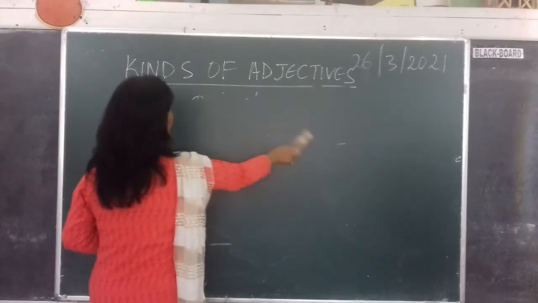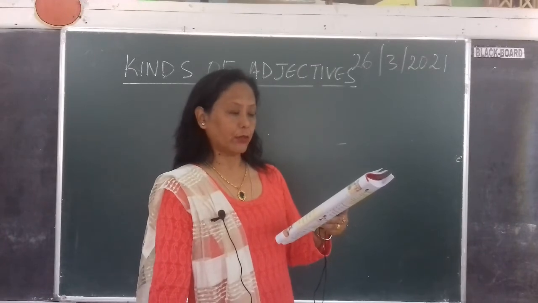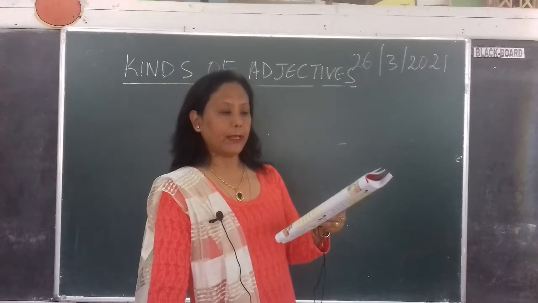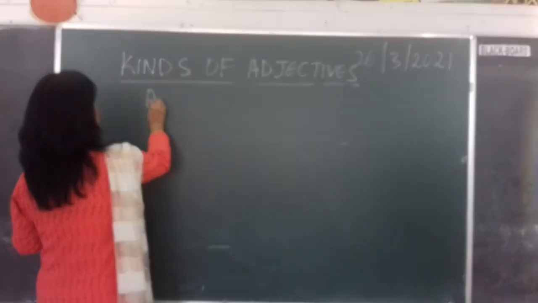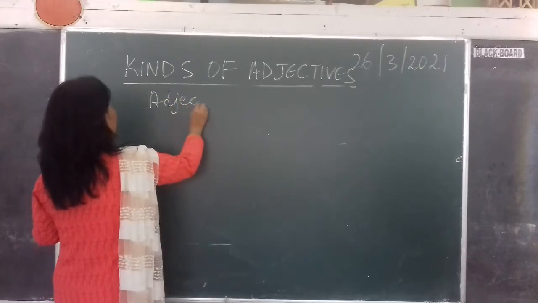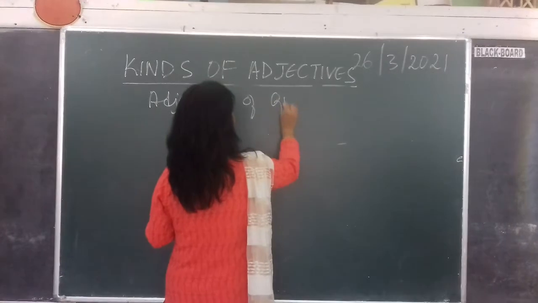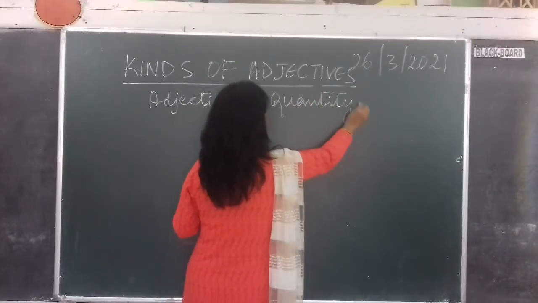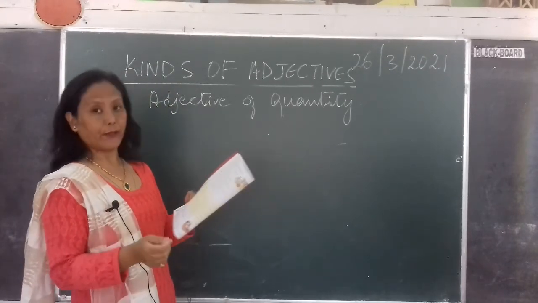In the same way, adjectives of quantity tell you how much, right? So adjectives of quantity is how much of something is being referred to. So the weather forecast predicts there will be little rain in the month of August. Adjective of quantity, this is, alright? So it tells you how much of something is being referred to.